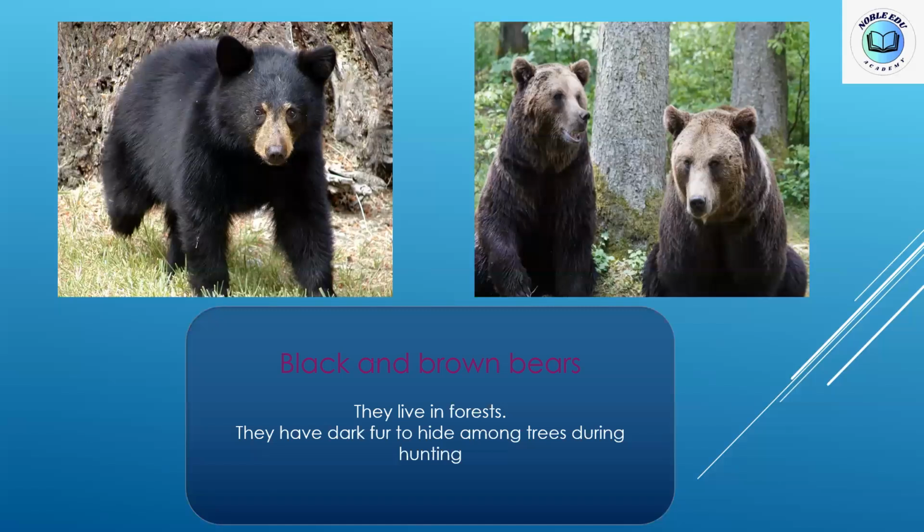The trunk of the trees is brown or black. So the fur of the bear is dark, brown or black, to hide among trees and sneak up on the prey during hunting. برضو علشان يتخبى, to hide from the prey. The prey can't see it and it can sneak up on it and hunt it.